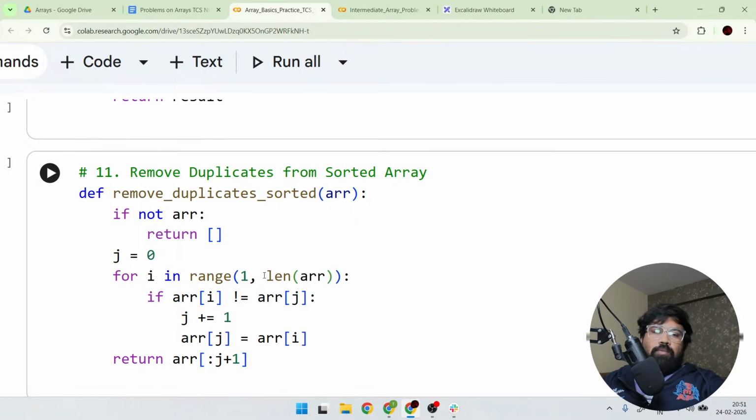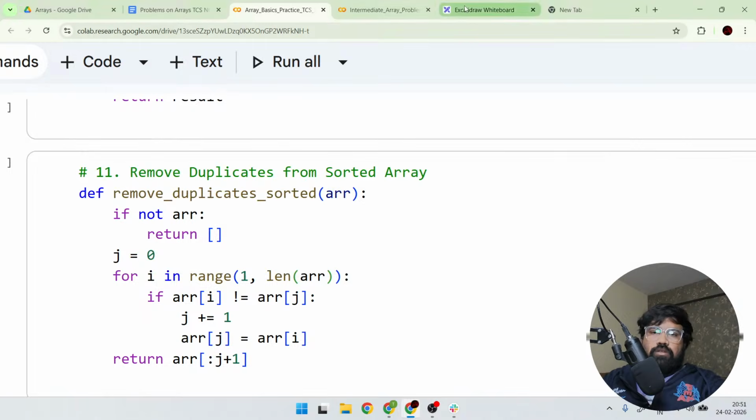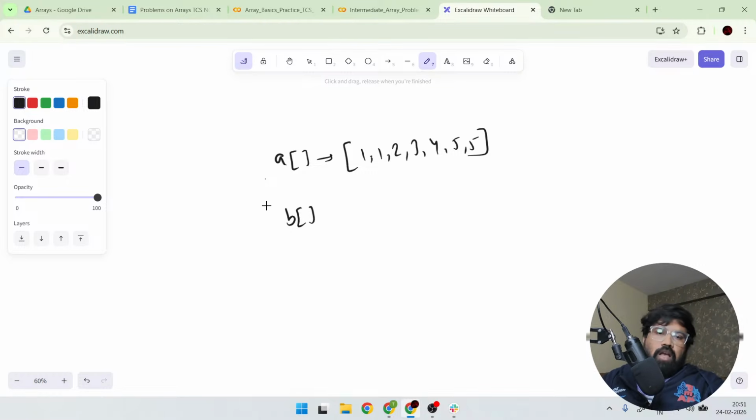For example, a lot of people in a normal approach will take array 1 and they will take array 2, B. Okay. For example, we have 1, 1, 2, 3, 4, 5, 5 and they will start a for loop and they will copy.